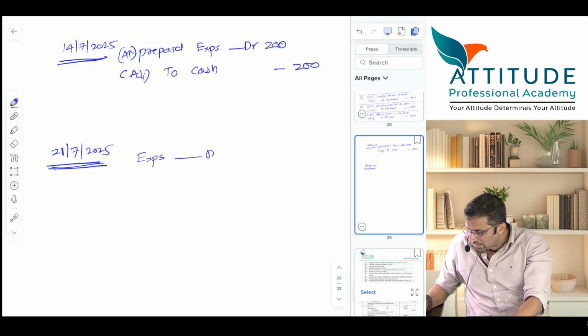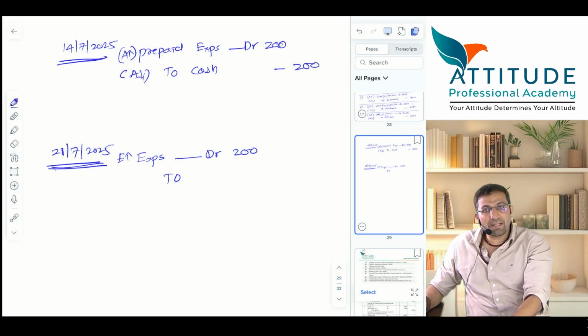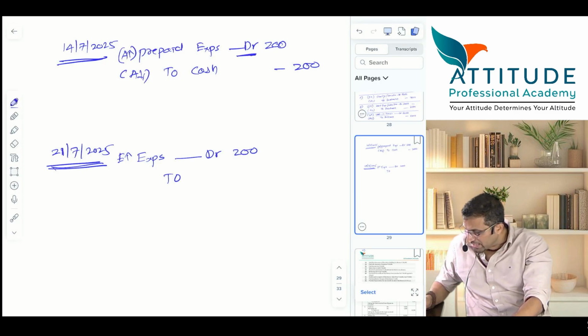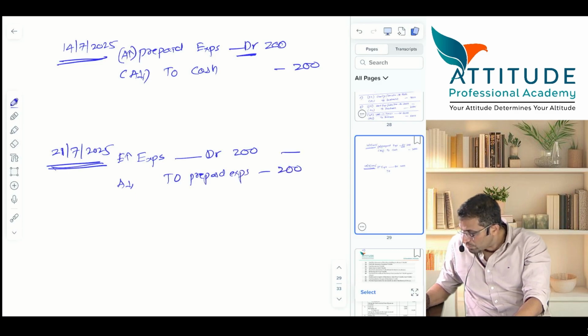Expense account debit, ticket expenses. It is expense increasing. How much? 200, to prepaid expense. That prepaid expense is no more a prepaid expense. It should get reversed. It is debited here, now it is getting credited. Asset reduces, to prepaid expense. How much? Got it?